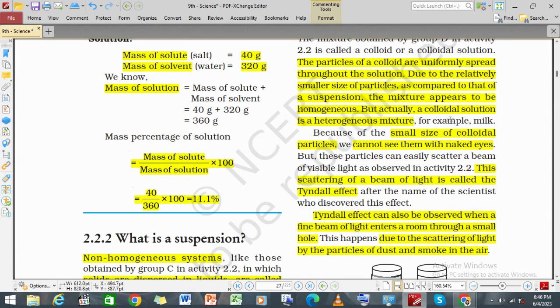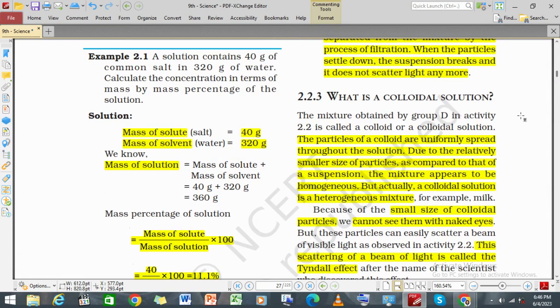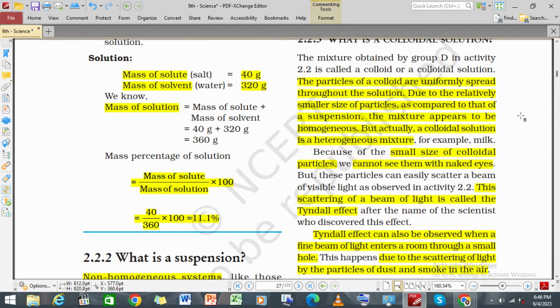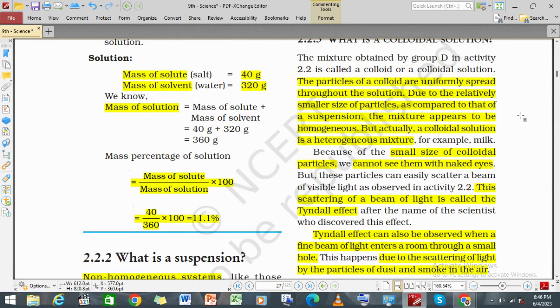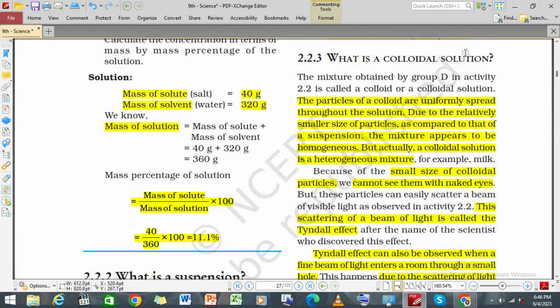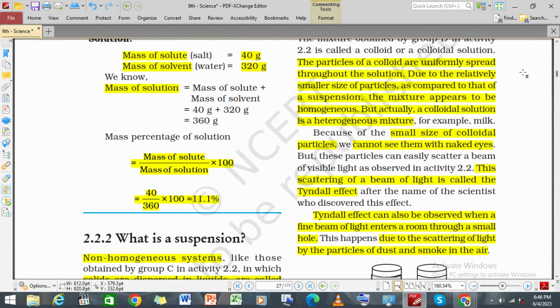This is where the colloid plays its game. The ordinary solution was homogeneous in nature, the suspension is heterogeneous in nature, and the colloidal solution may look like a uniform or homogeneous solution, but actually it is heterogeneous. That means it is non-uniform, though it looks uniform.